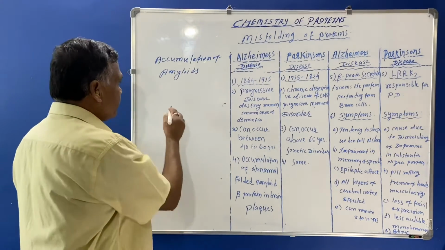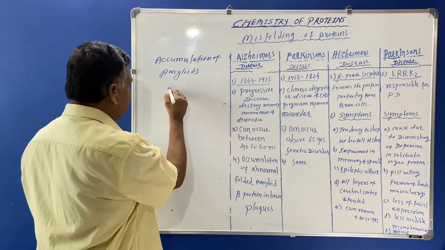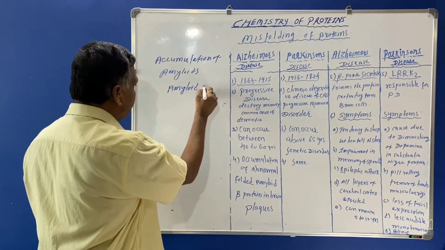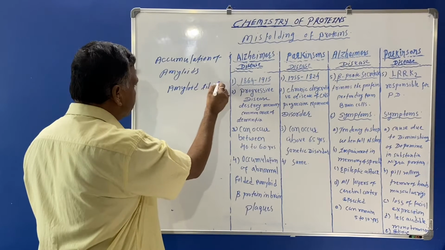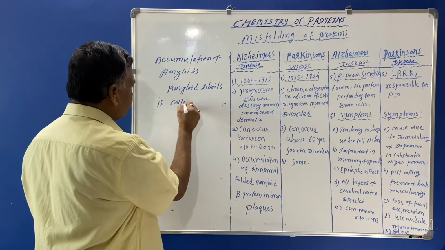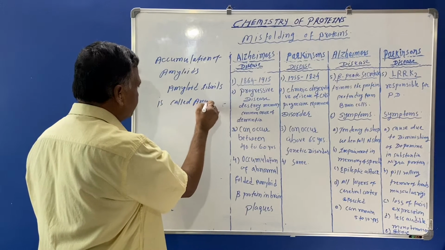Amyloids means the amyloid fibrils. This is called amyloidosis.